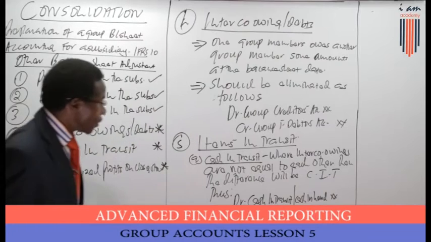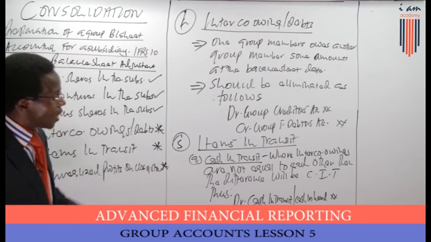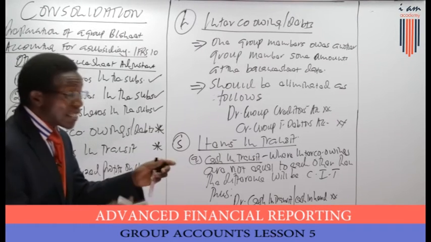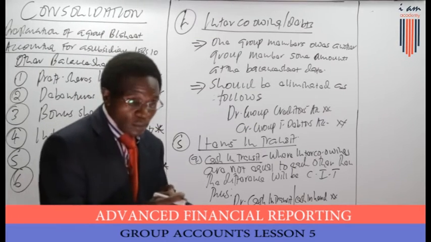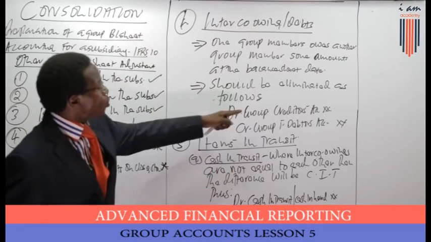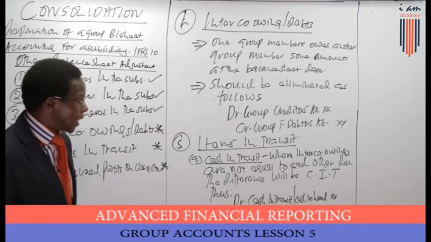That's what you do. So with the cash in transit, debit your cash in hand or cash in transit, and credit your group trade receivables. Now, that common item in the intercompany owing is what we are going to eliminate by reducing the creditors and reducing the debtors.